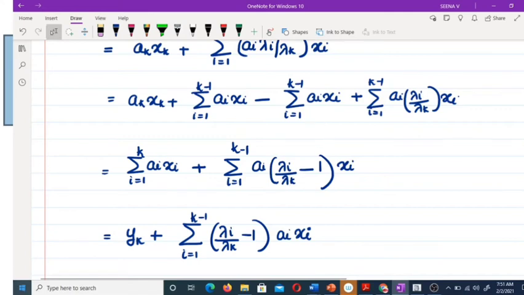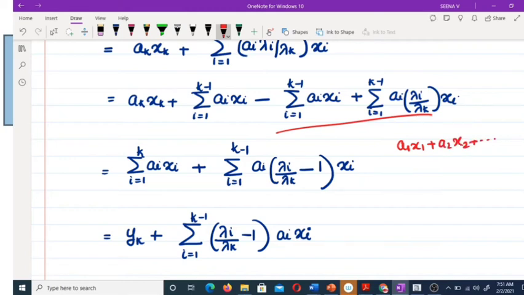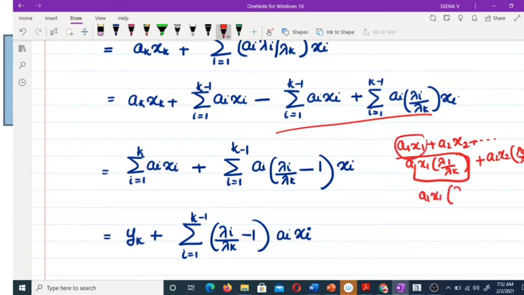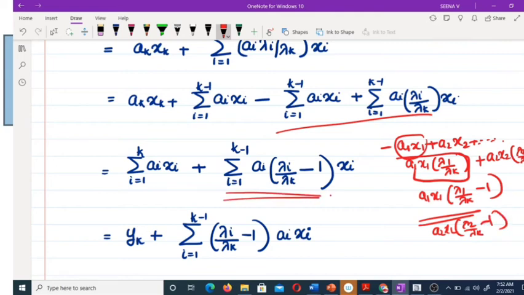Here each term, if you consider, is a1 x1 plus a2 x2 plus etc. And this term is a1 x1 lambda_1 by lambda_k plus a2 x2 lambda_2 by lambda_k, like this. So you are combining these two terms: a1 x1 times lambda_1 by lambda_k minus 1, with a minus sign here. Similarly a2 x2 times lambda_2 by lambda_k minus 1. So in general it becomes like this.